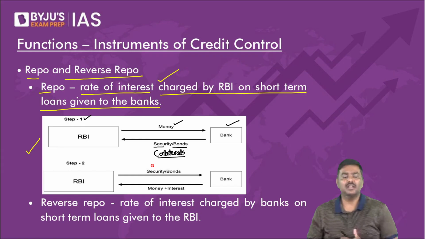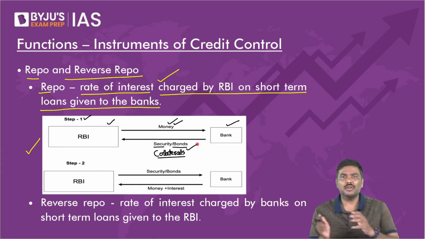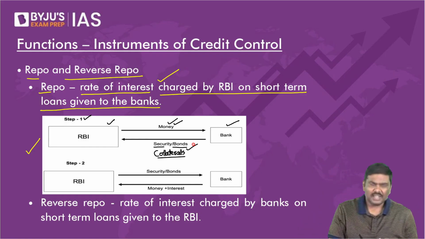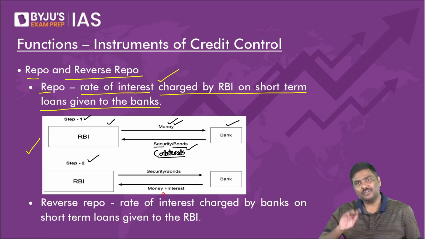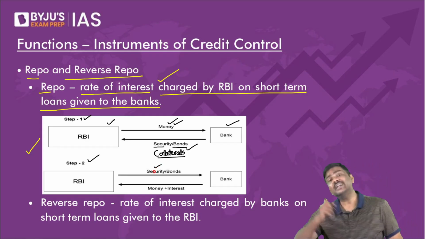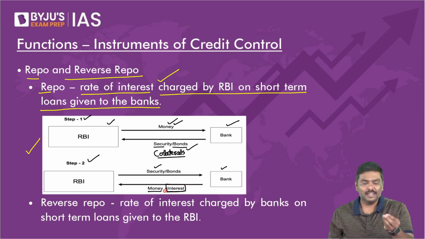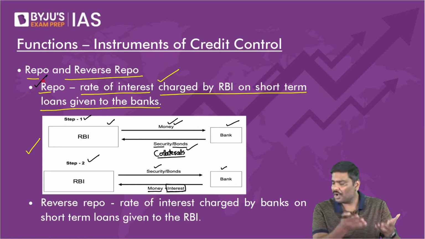Now come to the point here. RBI will give a loan to the bank, and in return, the bank will provide certain securities to RBI. And step two, let's say either 1 day, 7 days, whatever it is, right after the maturity period is over, the security or the bonds will be returned by RBI, and the bank will pay the principal amount along with the interest. Now, this interest is calculated upon the repo rate.